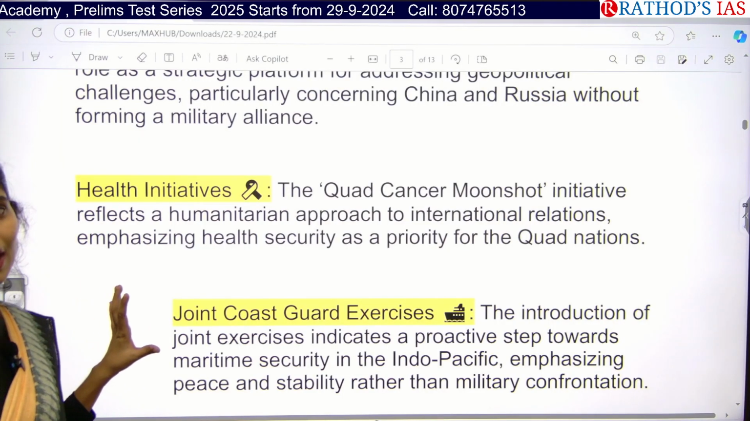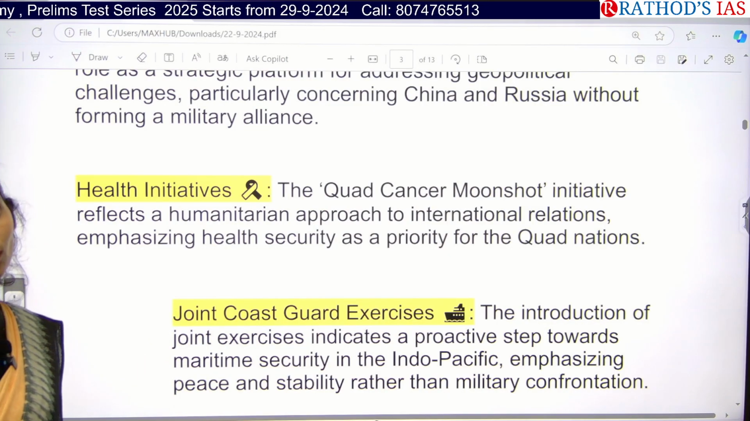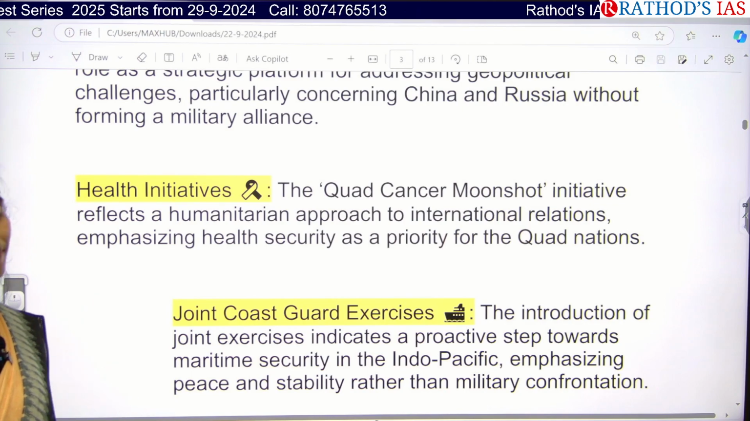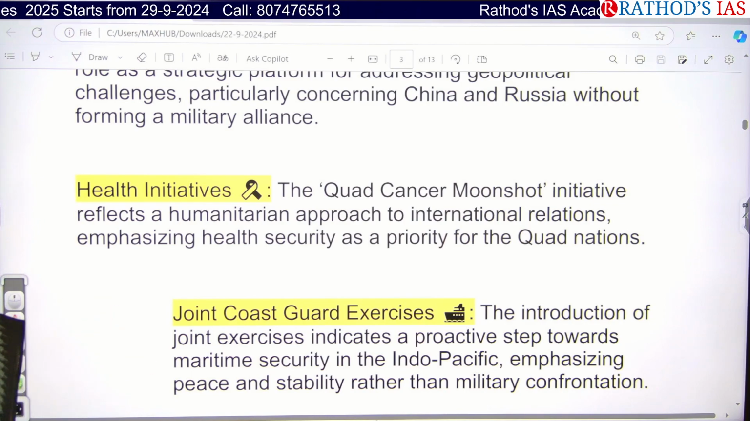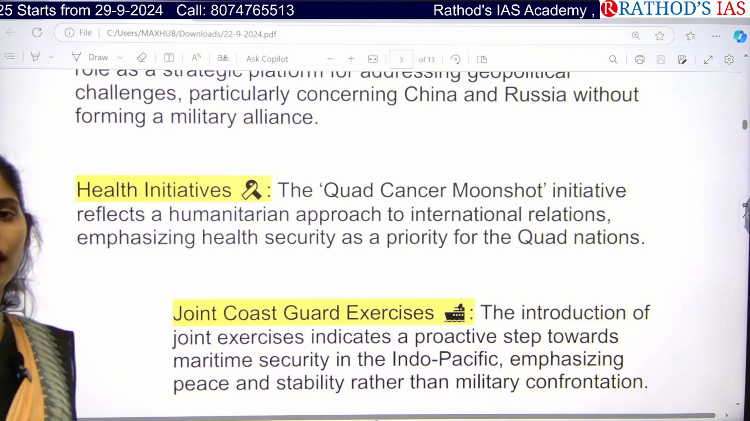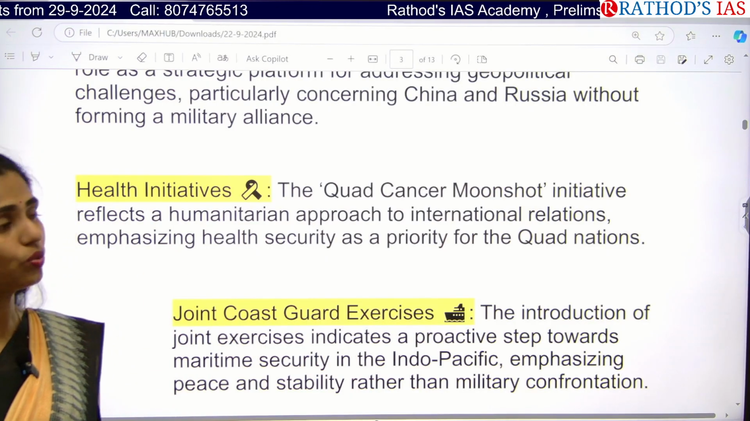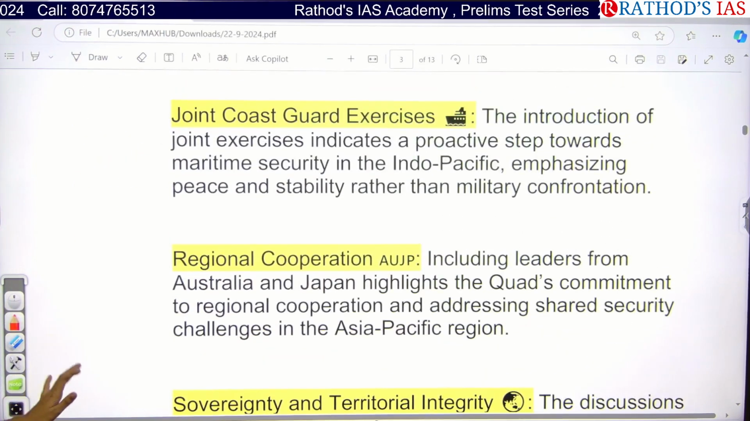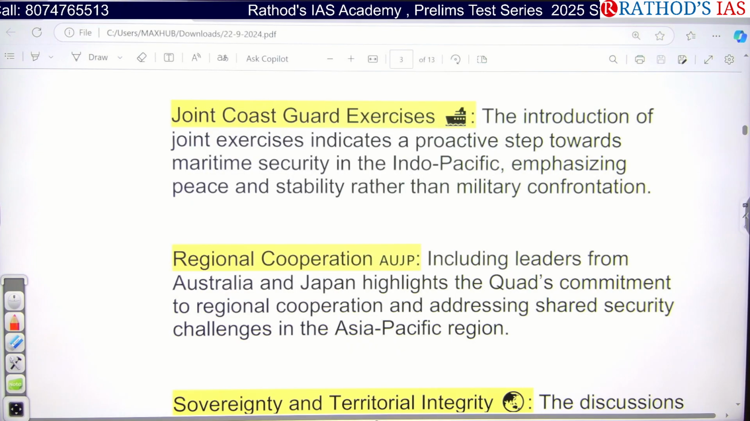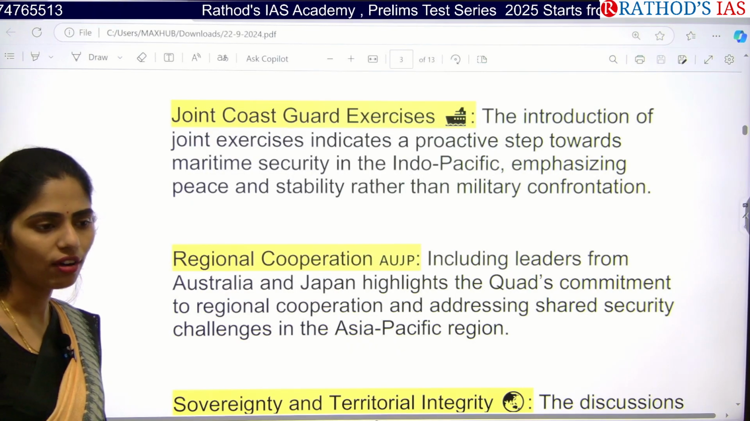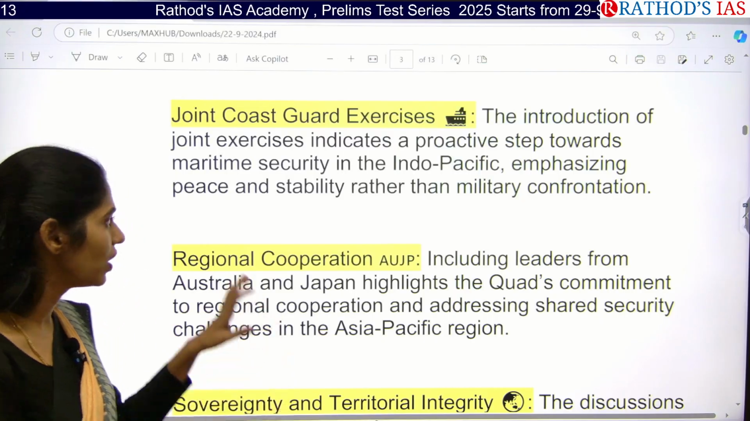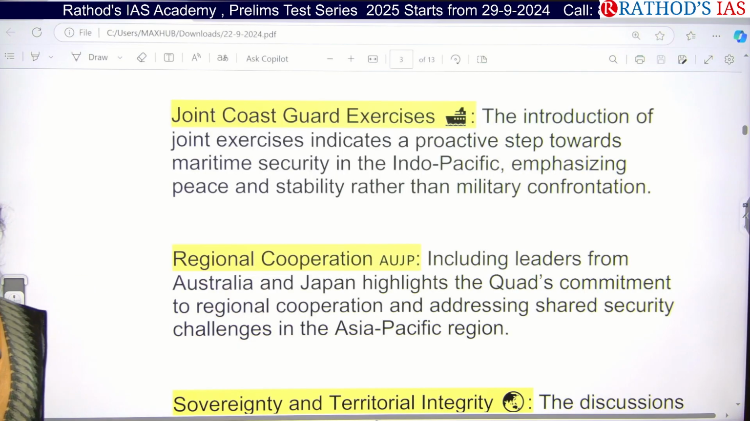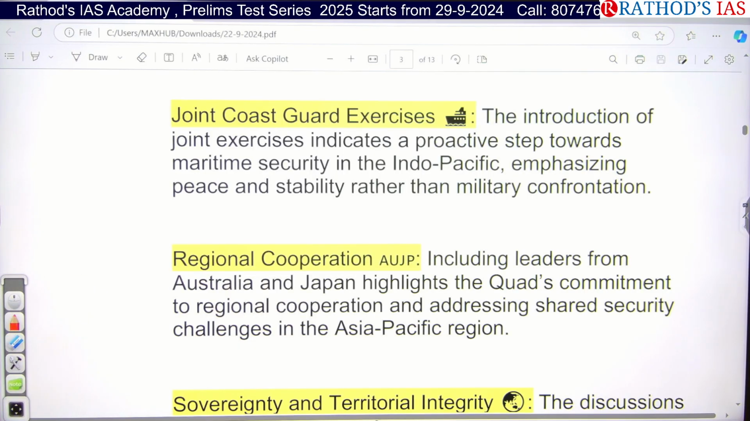It is very helpful for humanitarian aid or humanitarian assistance for the people who are having cervical cancer. Especially this concept came up from Australia in 2016 itself, and we are going to continue with this Quad Cancer Moonshot. They also said that we are going to have joint Coast Guard exercises. It will be very helpful for increasing maritime security in the Indo-Pacific region, as well as enhancing peace and stability rather than military confrontation in this Indo-Pacific region.